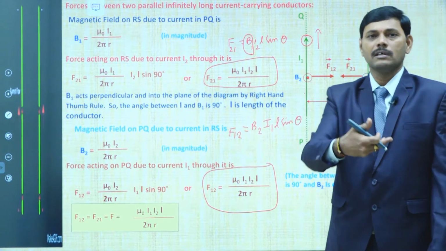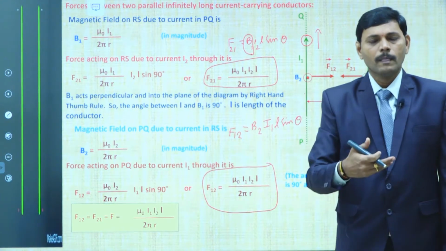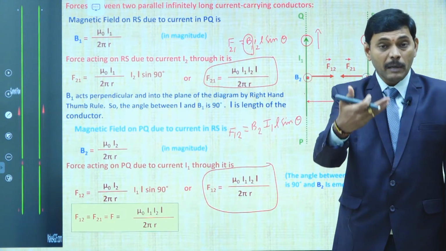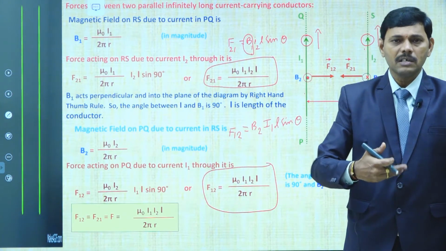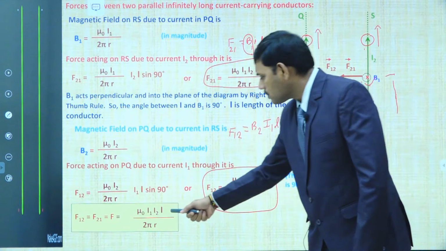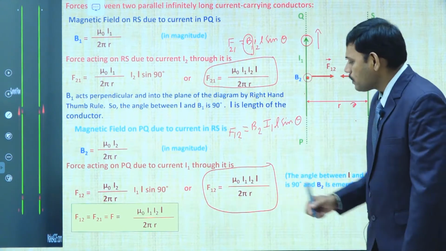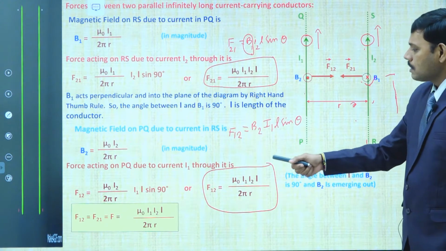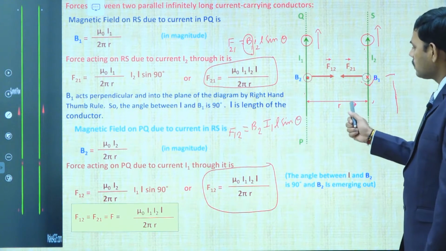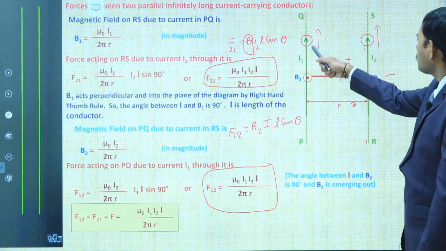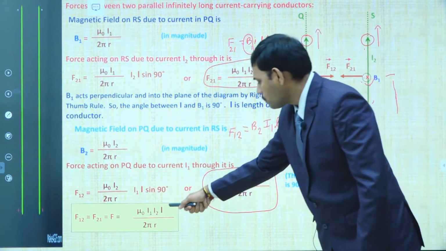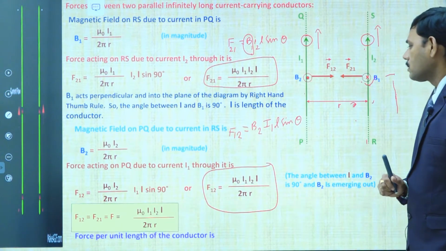In the coming part of our discussion, we discuss applications of this formula. In each and every application, we repeat this expression. The force between two parallel current carrying wires is F12 or F21; both attract each other when the current is in the same direction, mu naught I1 I2 L divided by 2 pi r.